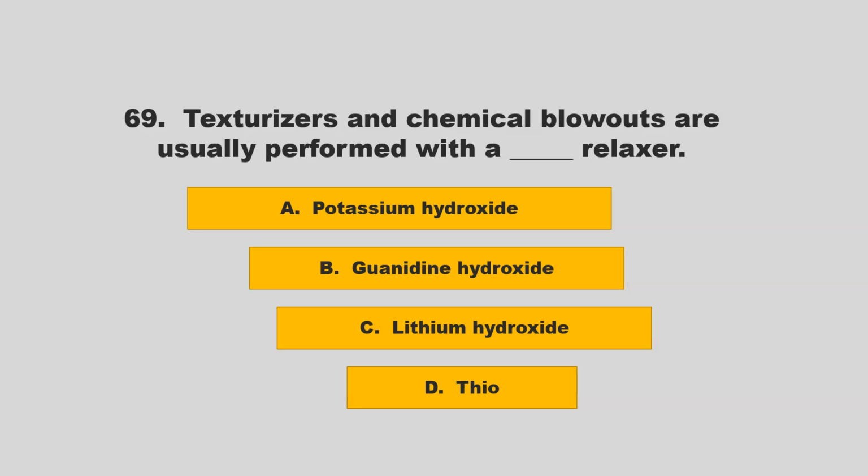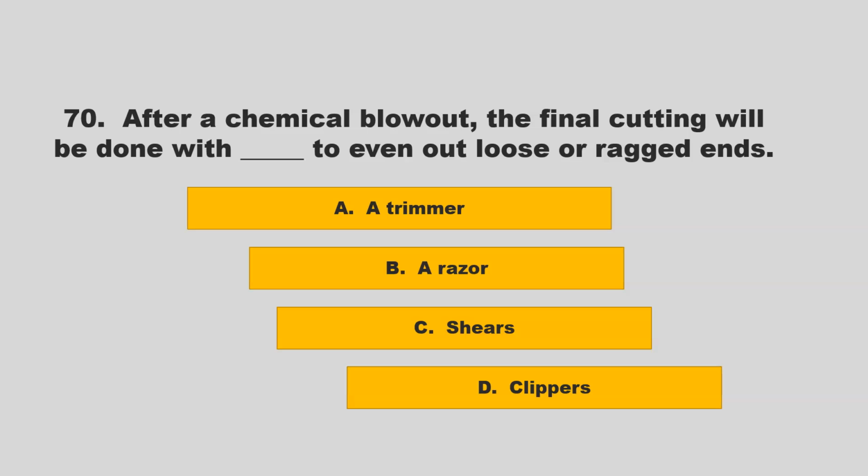Texturizers and chemical blowouts are usually performed with a blank relaxer. Is it potassium hydroxide, guanidine hydroxide, lithium hydroxide, or thio? If you chose D, thio, you are correct.